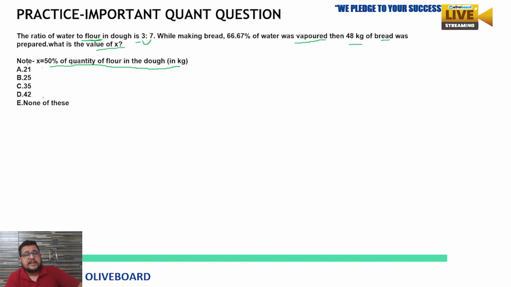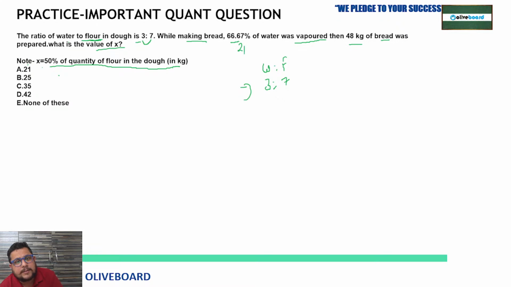See, it is based simply on ratio. So first of all, you must understand ratio. They have given us that the ratio of water to flour in a dough is 3 is to 7. While making bread, 66.67%, means two-third of the water, was vaporized. So water was how much in the ratio? 3 and 7, like that we can think. Now 3 and 7 means 10 total parts. So 3 parts of water, and two-third quantity of the water is already removed.